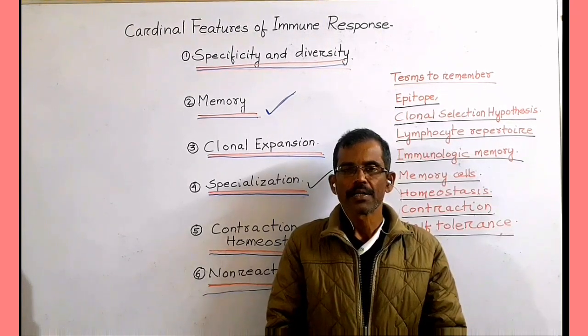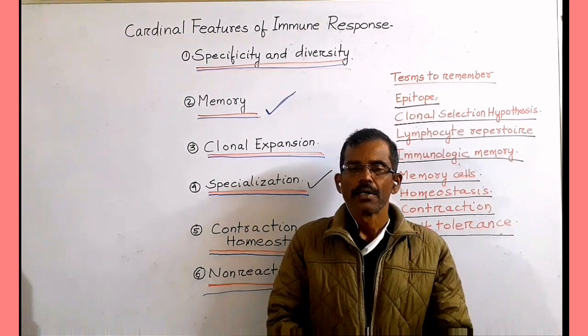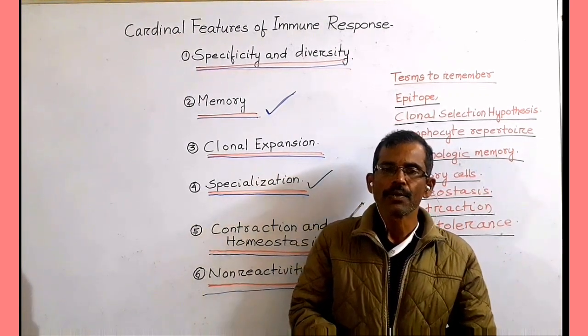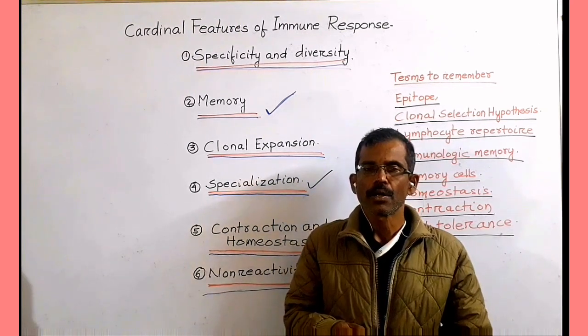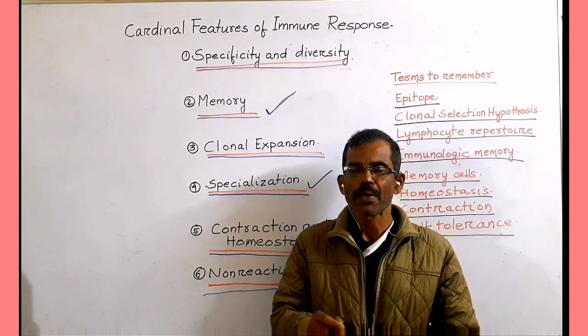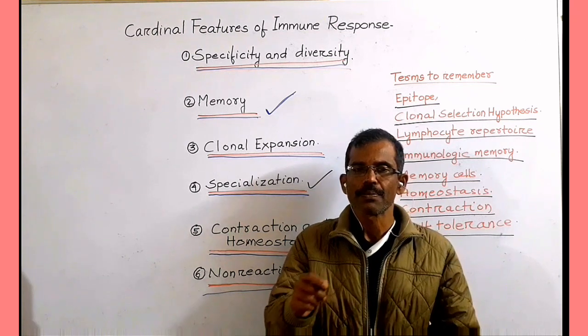Tolerance to self-antigen, or self-tolerance, is maintained by different mechanisms that include the following. First is elimination of the lymphocytes that express self-antigen specific surface receptors.